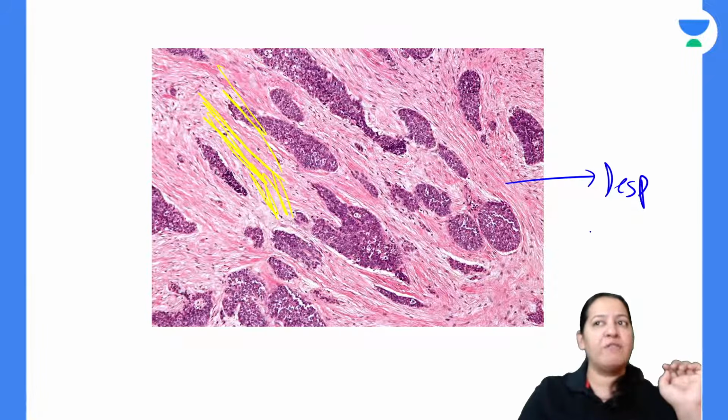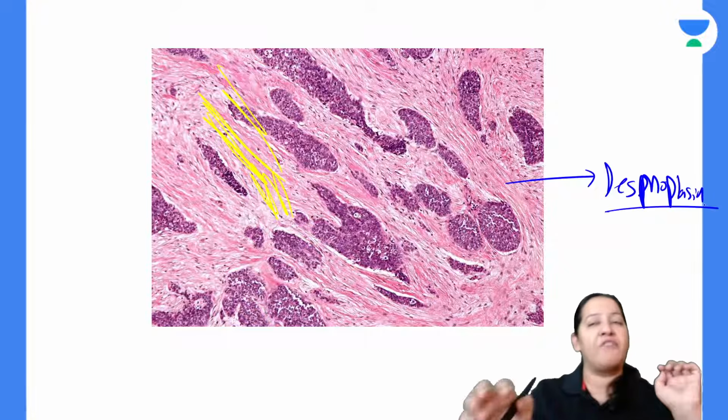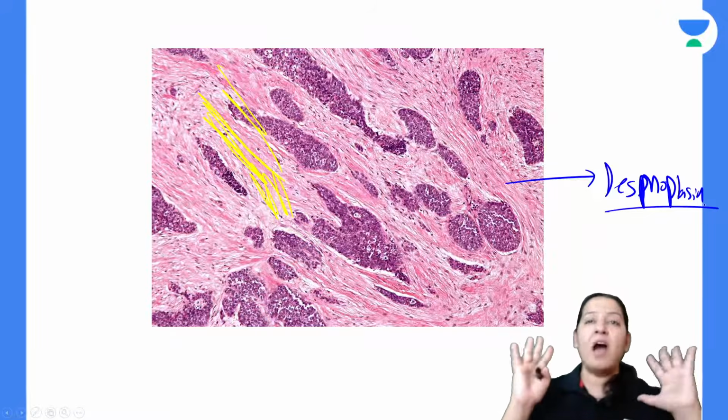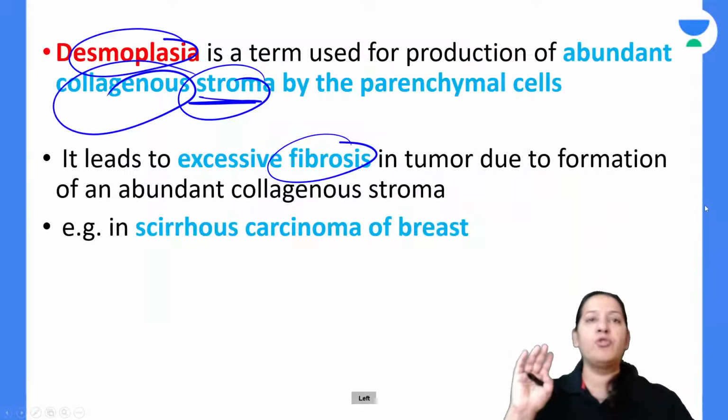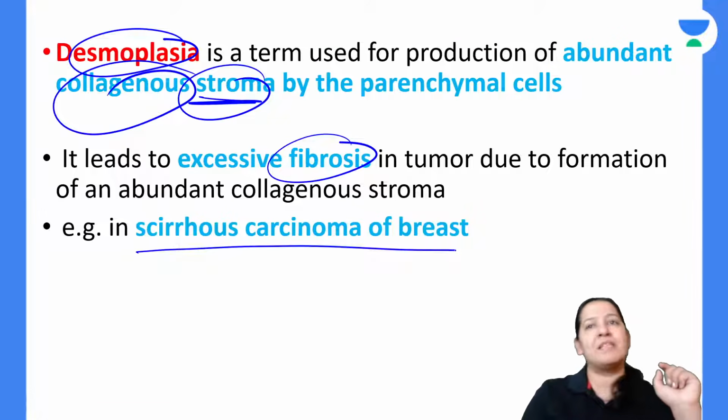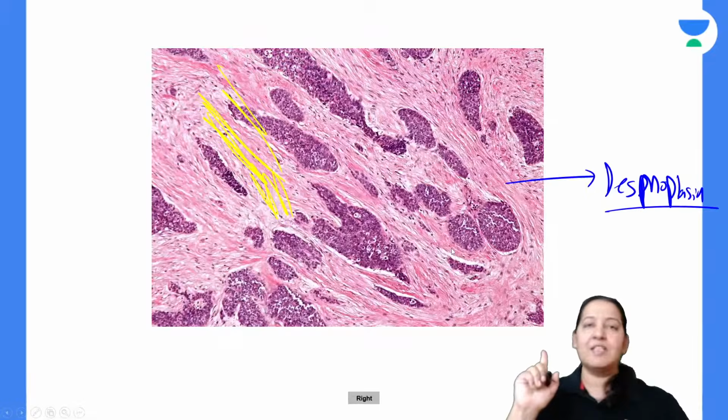So what is the definition of desmoplasia? Desmoplasia is abundant collagen or fibrous tissue in the stroma. It occurs in few tumors. Desmoplasia is not a feature of all tumors. It occurs in few tumors like serous carcinoma of the breast. It occurs in aggressive tumors. So that is about the components.